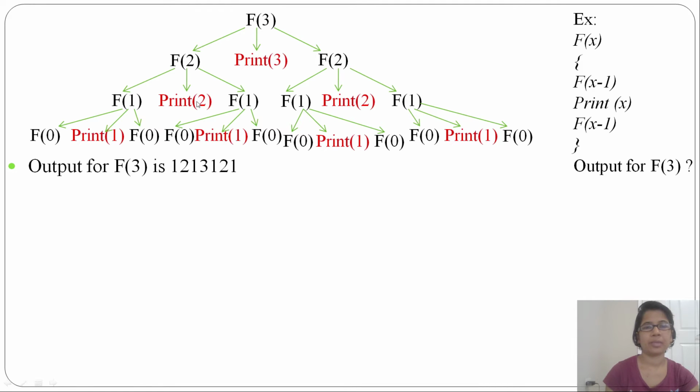Again at the top of the stack print 2 is there, so it will pop that, then there is a function, so it will call this function. Here also f0 returns, then it will print 1 and call f0. Again the top of the stack is print 3, so it will pop that, then f2 is there, so it will trace that, so f1, print 2, f1. When it traces f1, this part again is stored in the stack. Like this it will use the stack.